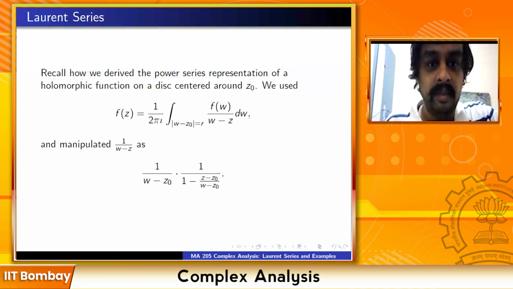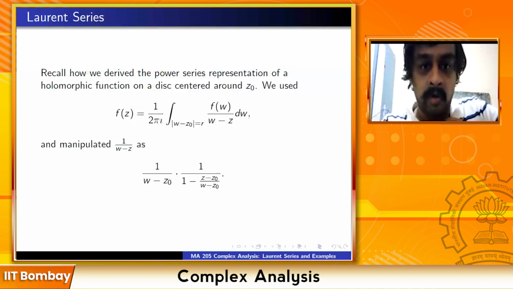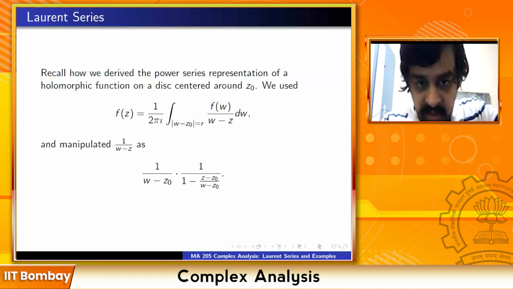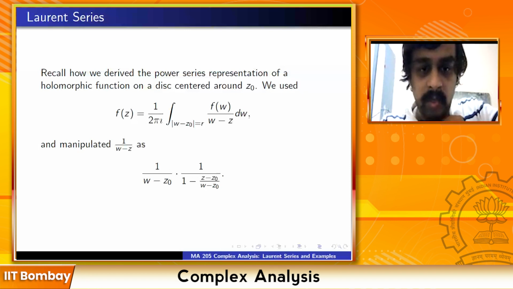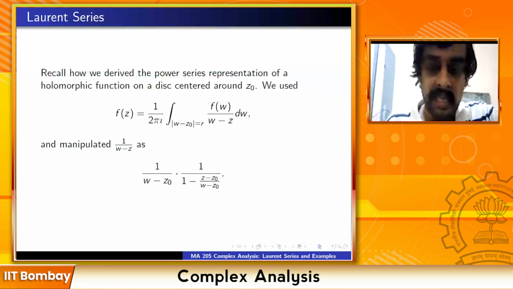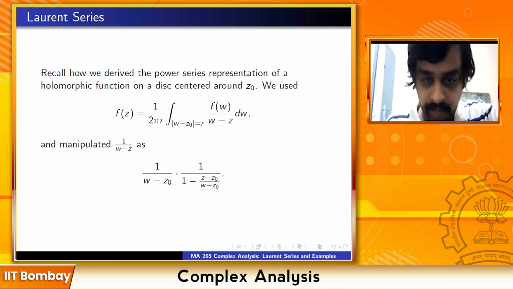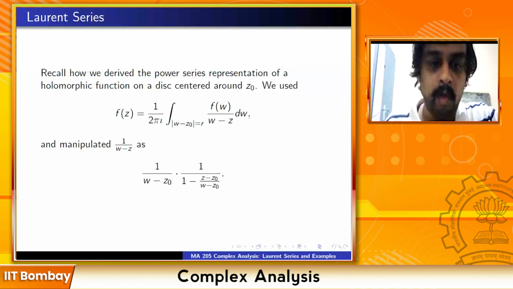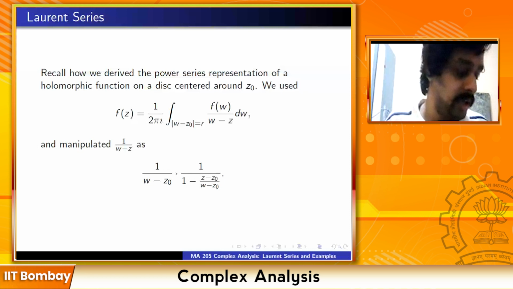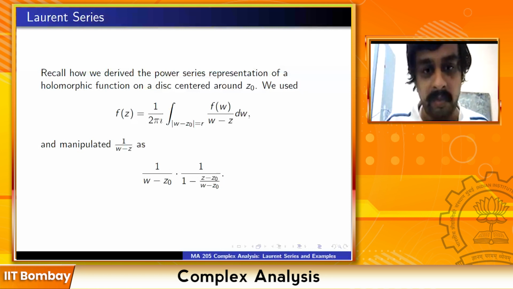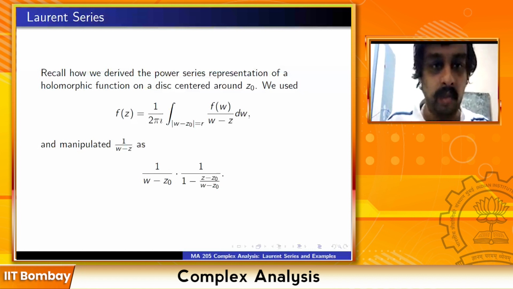And we used the fact that this term, modulus of z minus z0 upon w minus z0, has modulus less than 1 at all points on the circle. And then we took the geometric series associated to 1 upon 1 minus (z minus z0) by (w minus z0), and we got what we wanted.